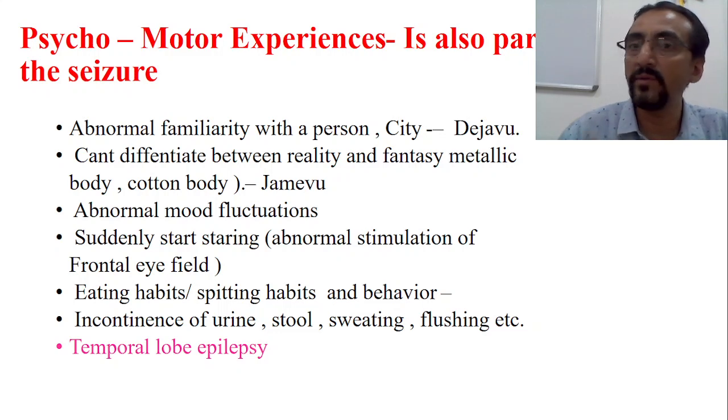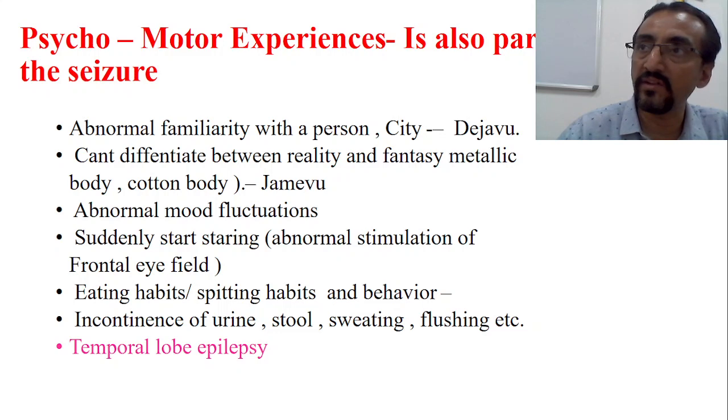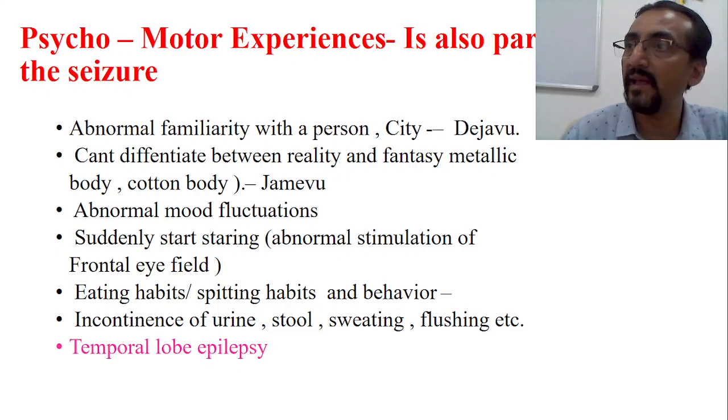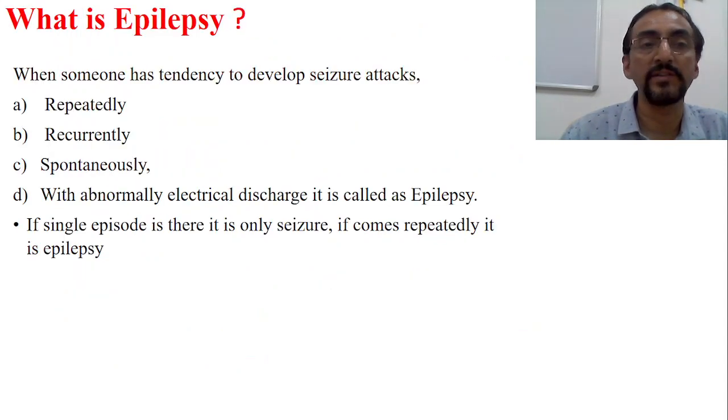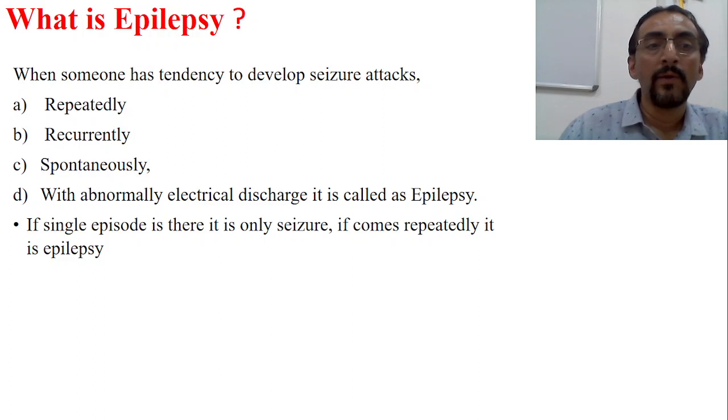Now we are clear that during the time of the seizure, a patient may have motor experiences, sensory experiences, and psychomotor experiences. Now we have to list this, and accordingly we have to decide where exactly the abnormal electrical discharge has been going on and how much area it has spread. Okay, therefore inquiring about all these points is very, very important. So this is the basics.